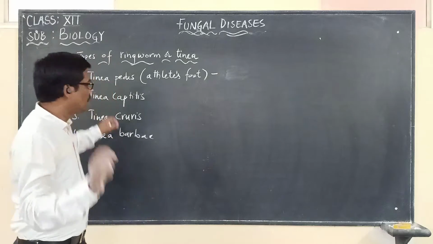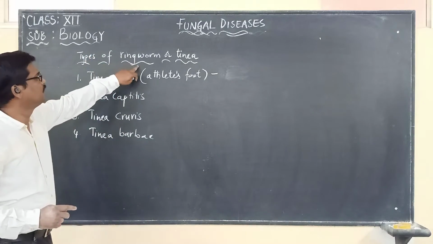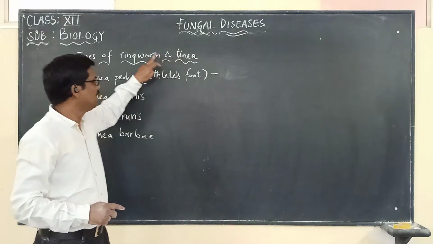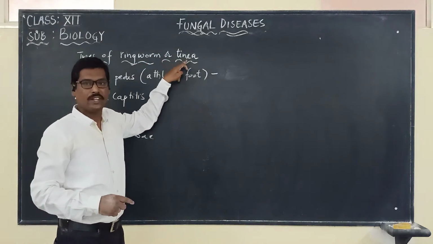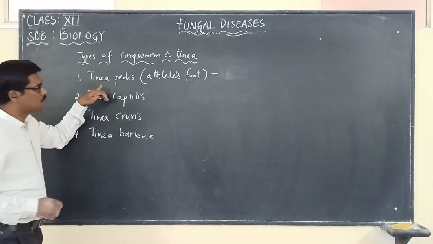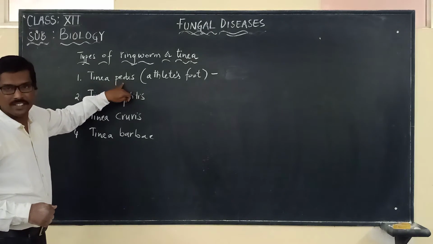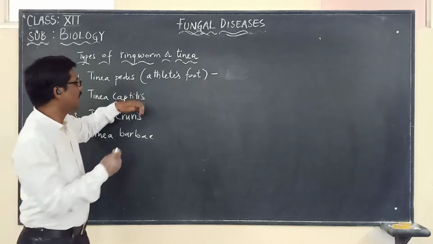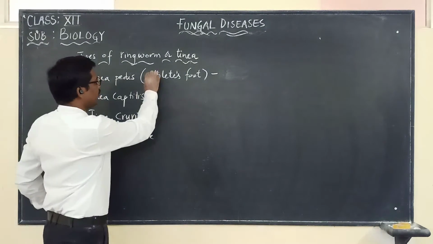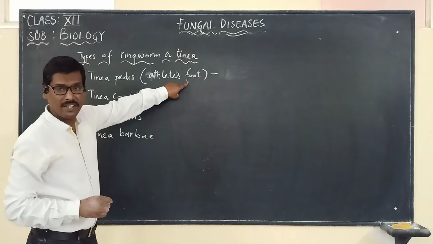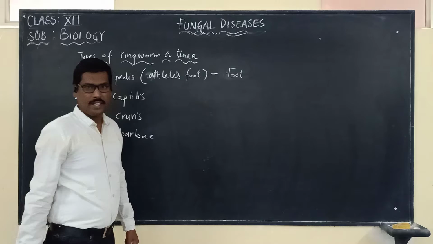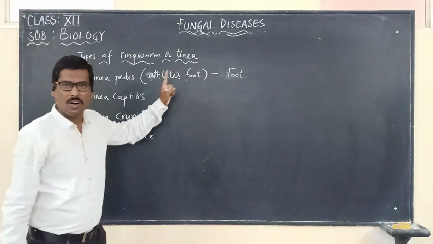So in conclusion, we will see different types of ringworm, otherwise known as tinea. The first one is tinea pedis. It is also commonly known as athlete's foot. This disease causes ringworm on the foot.